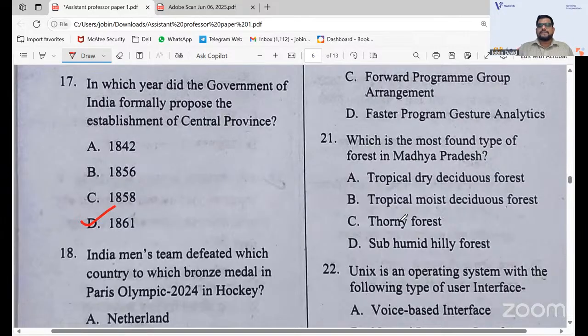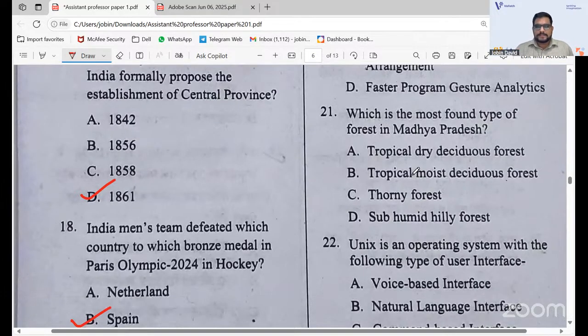Which is the most common type of forest in Madhya Pradesh? Is it tropical dry deciduous, tropical moist deciduous, or thorny and subhumid hilly? The correct answer is tropical dry deciduous forest. Madhya Pradesh has tropical dry deciduous forest.